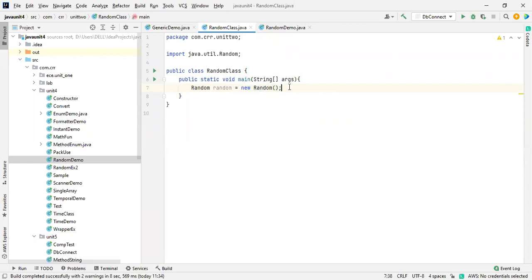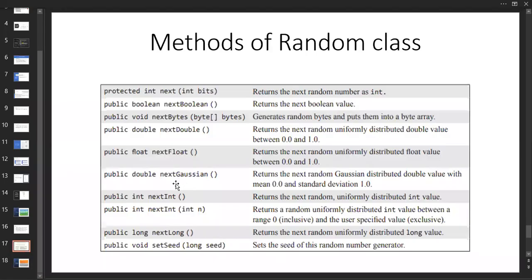So first of all, what is this Random? Random means we'll get numbers randomly. Now we are going to work on it. Let me show you this. Now I'm going to use nextBytes.